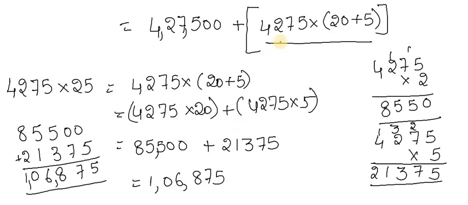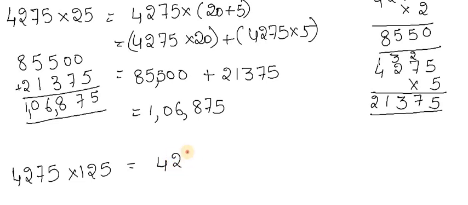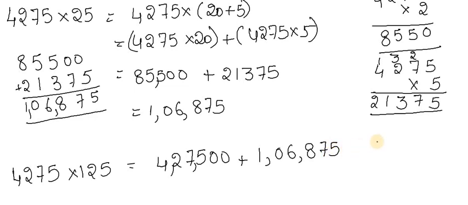So in place of this box we are going to write that 4275 multiplied by 125 is equal to 4,27,500 plus 1,06,875.